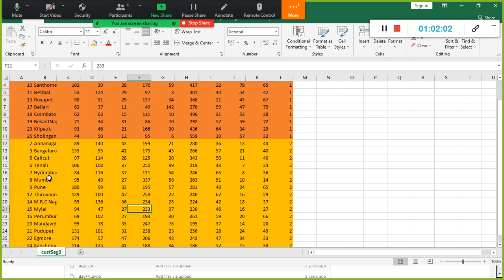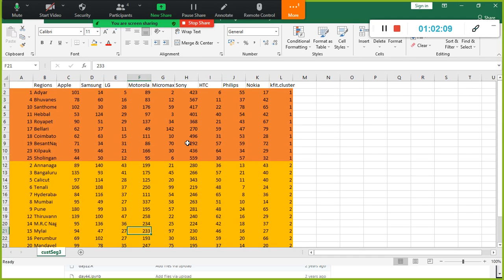So by looking at this, what kind of recommendations can you make? You can suggest upfront that in these regions the Sony sale is very good, and in these regions, by and large, the HTC sales is very good.